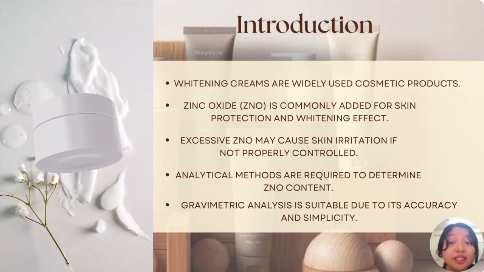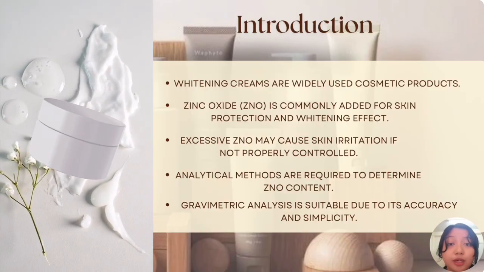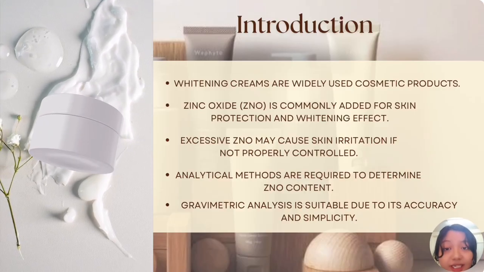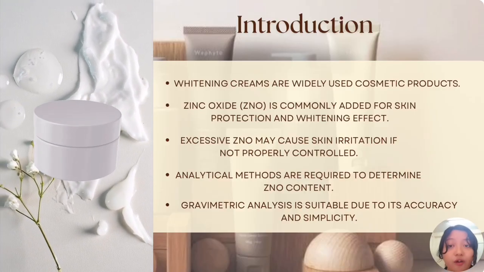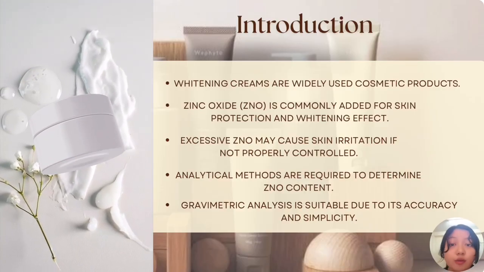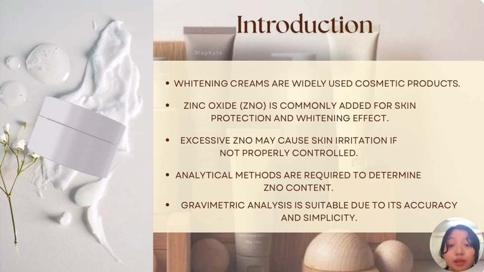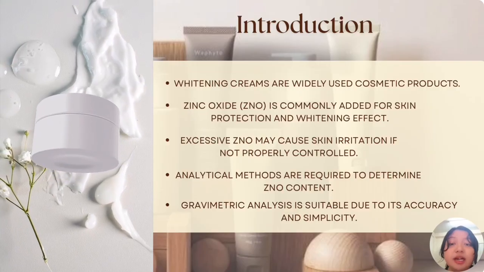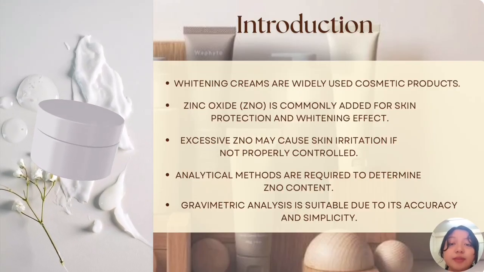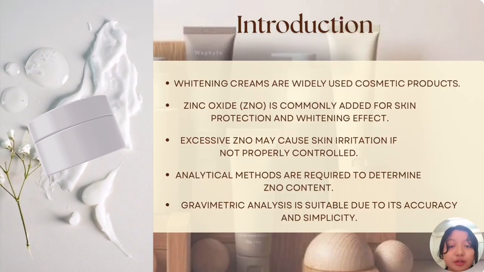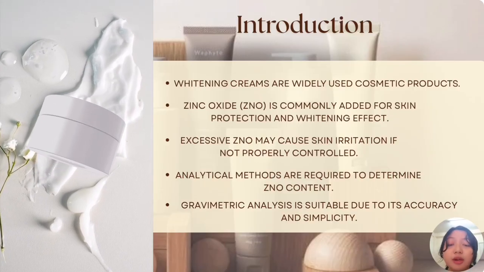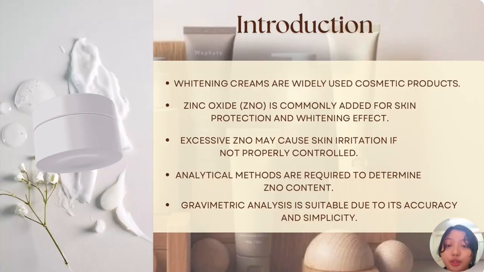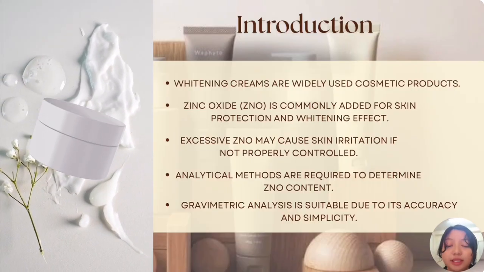However, the concentration of zinc oxide in cosmetic products must be carefully controlled, as excessive amounts may cause skin irritation and health concerns. Therefore, analytical methods are required to accurately determine the amount of zinc oxide present in whitening cream. In this application, gravimetric analysis using the precipitation method is chosen because it provides high accuracy, good precision, and does not require complex instrumentation. This makes it suitable for quality control analysis of zinc oxide in cosmetic products.